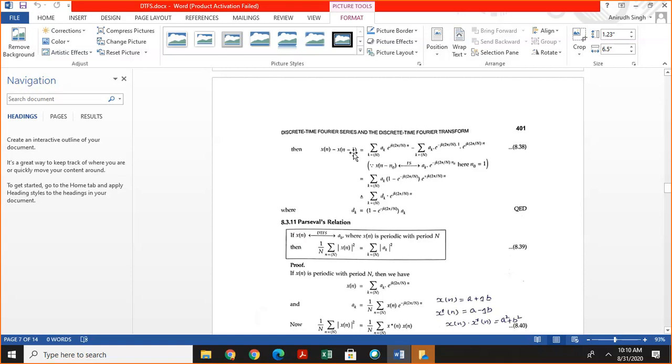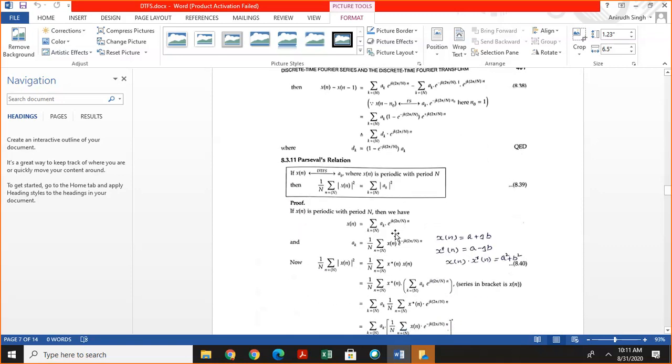Here it is written as minus jk omega 1. Rearranging this equation, we get dk is equal to 1 minus exponential minus jk omega multiplied by ak.